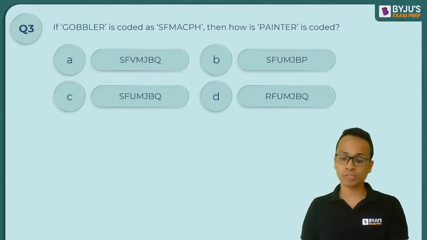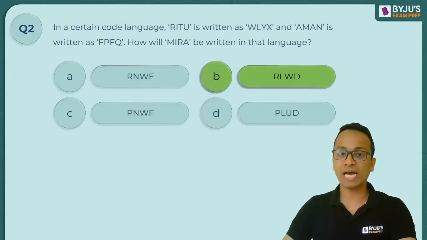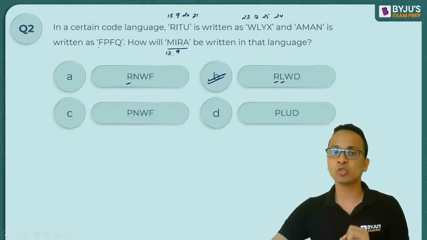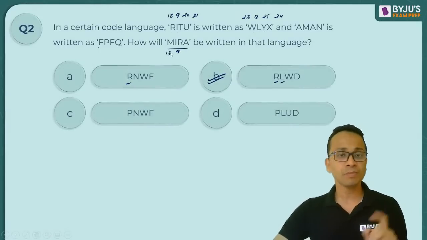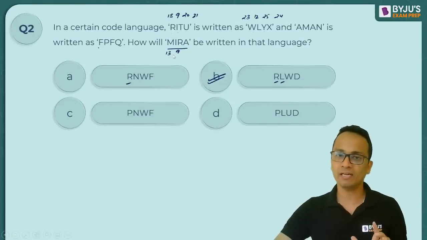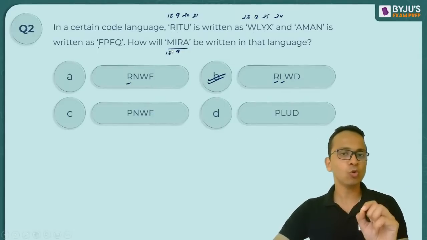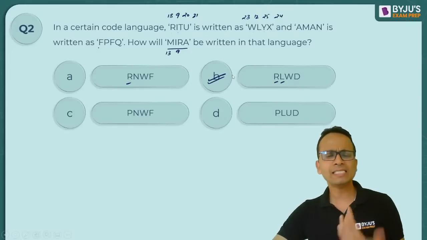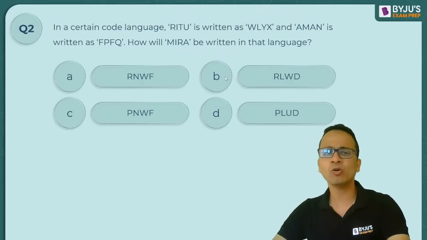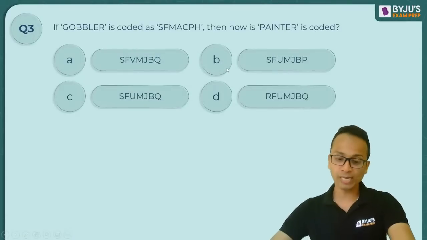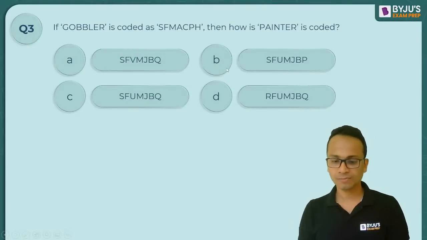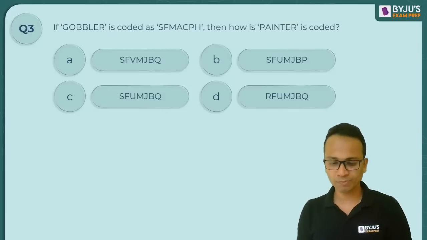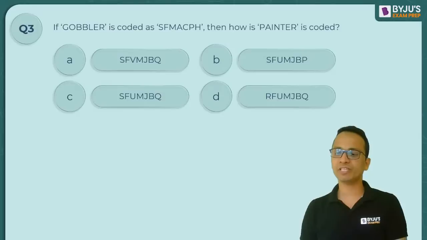Yes, Varun, going through options is always time saving. So this is what I was doing. So what I was doing is I was looking at the options with the question. So MIRA. So M, मैंने पूरे के पूरे word का code नहीं निकाला. So I calculated the code for the first alphabet, cross-checked among the options, then second का निकाला, and second का निकालते के साथ ही answer पता लग गया. So I don't have to complete the question. So Varun, you are absolutely correct. All right, so I'm getting option C as the answer. Let's see if this is correct or not.